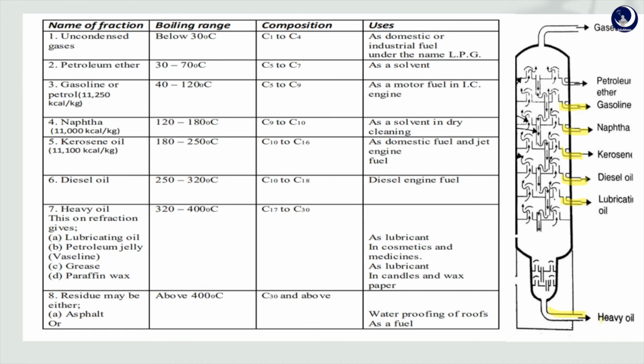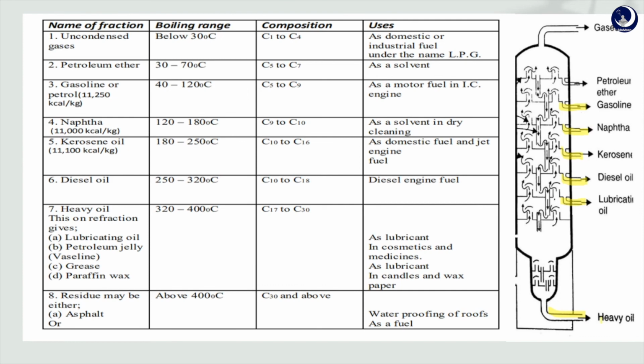It is used as a motor fuel, we already know that, and we use that for traveling purposes. And petroleum ether is formed when temperatures are between 30 to 70 degrees Celsius, and the composition is C5 to C7, and it is used as a solvent.